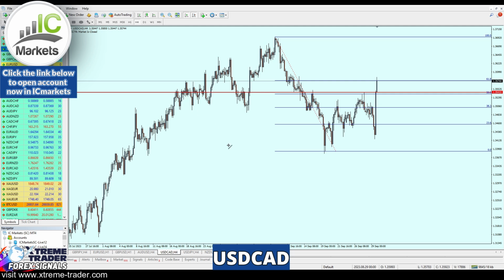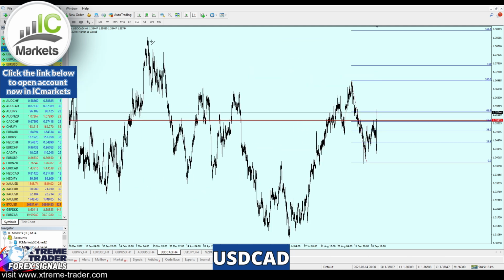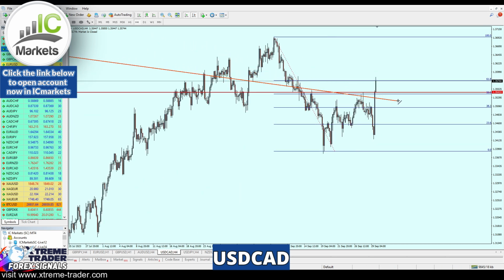I think we can add another kind of confirmation if we use the resistance trend line. Perfect. As you can see, I have drawn the resistance trend line all the way from there, and we can see that it has been respected as a resistance trend line, then finally as a support trend line, and again lately as a resistance trend line. So if the market is going to continue to fall, it will be retesting the same level of a support trend line and most likely respecting it. Yes, indeed, that's a good signal and I like it.